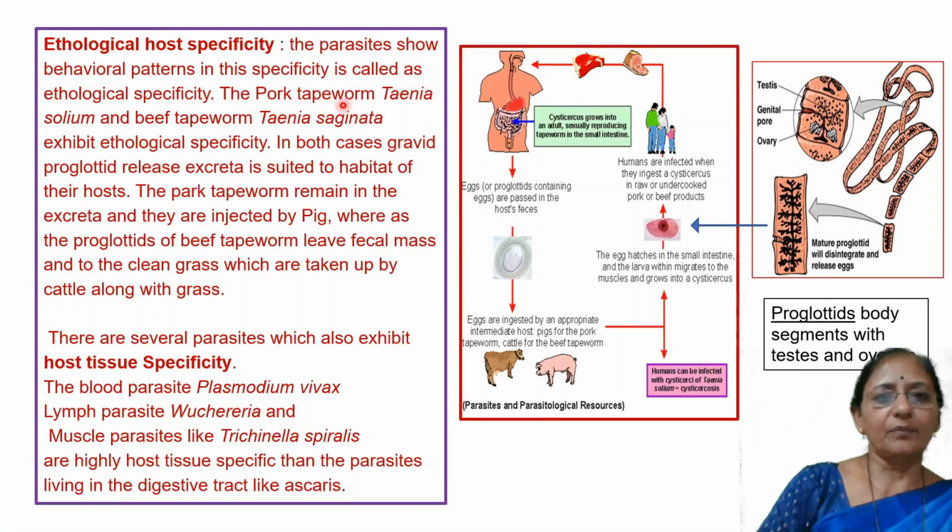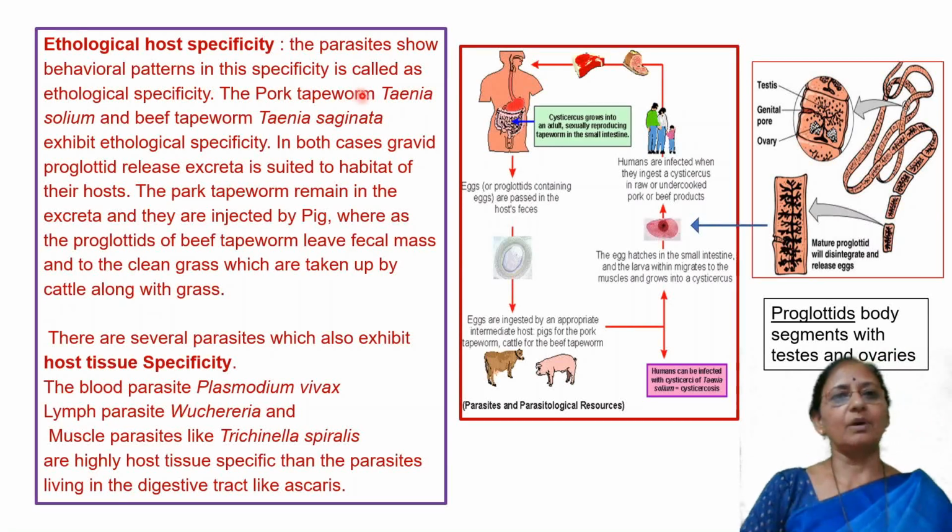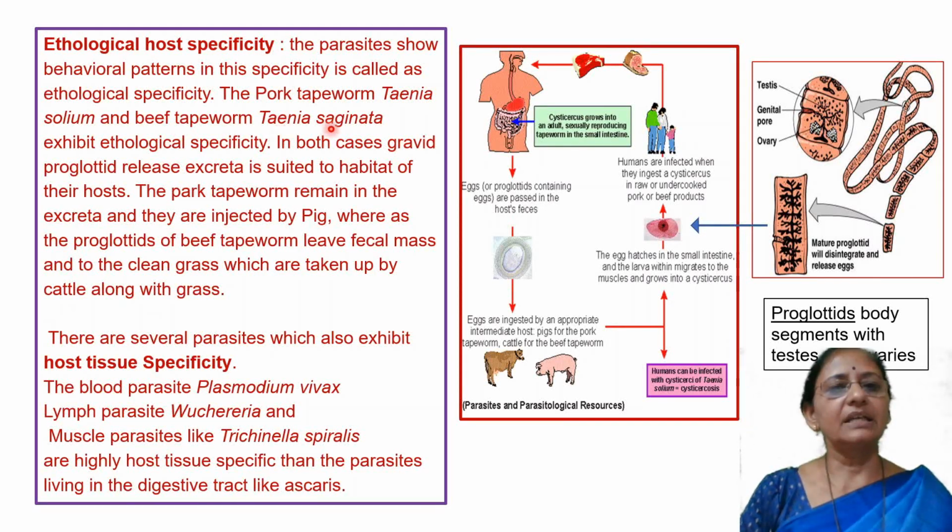One is the pork tapeworm, Taenia solium. This tapeworm mainly develops in pig muscle. Another is the beef tapeworm, Taenia saginata. The pork tapeworm is Taenia solium, and the beef tapeworm is Taenia saginata.